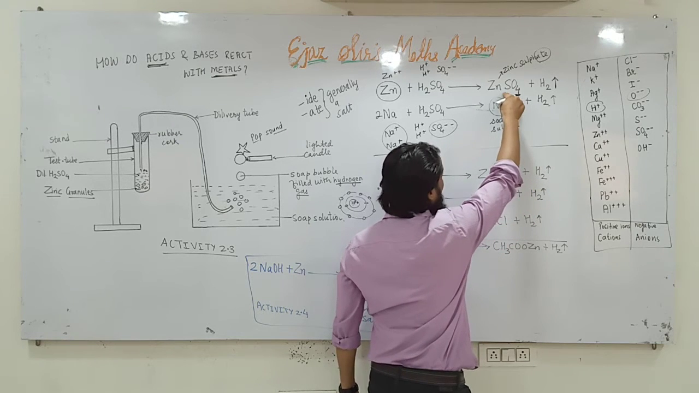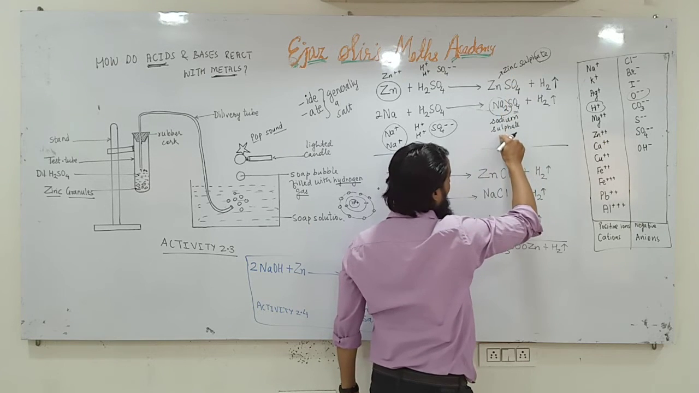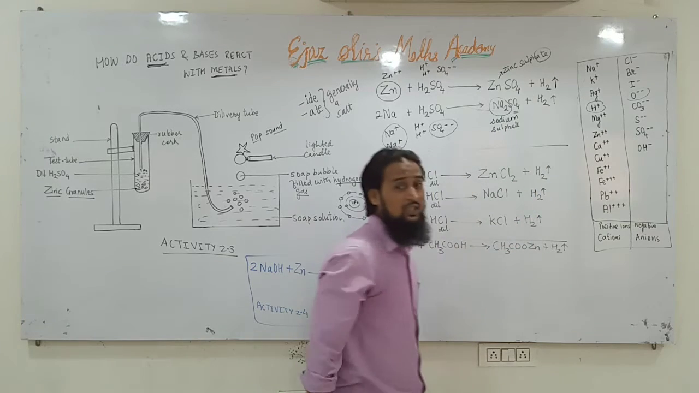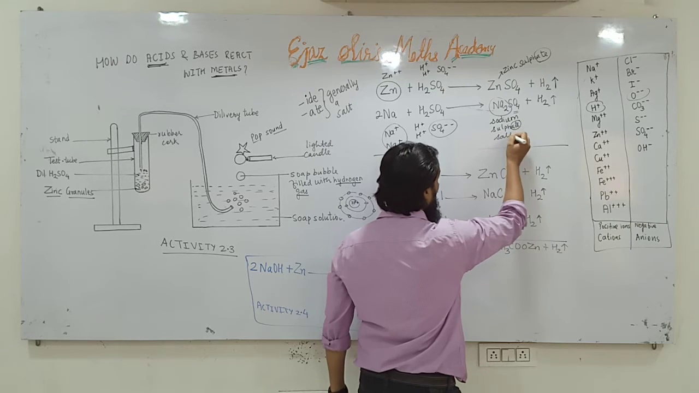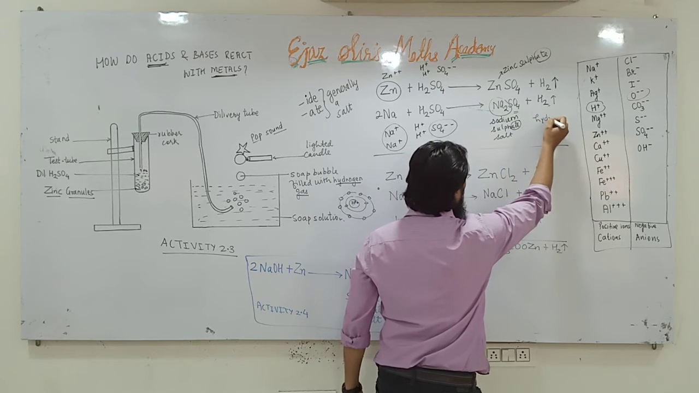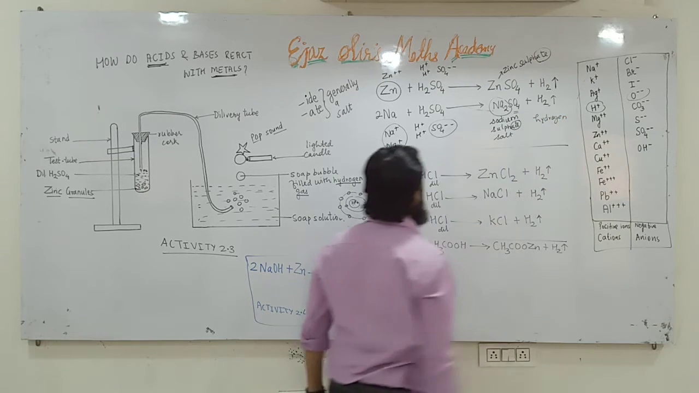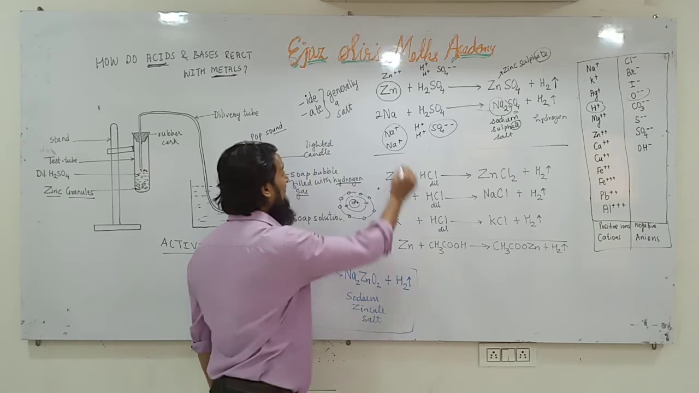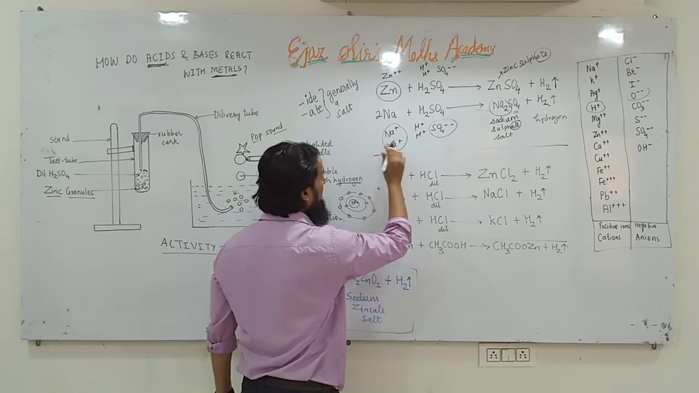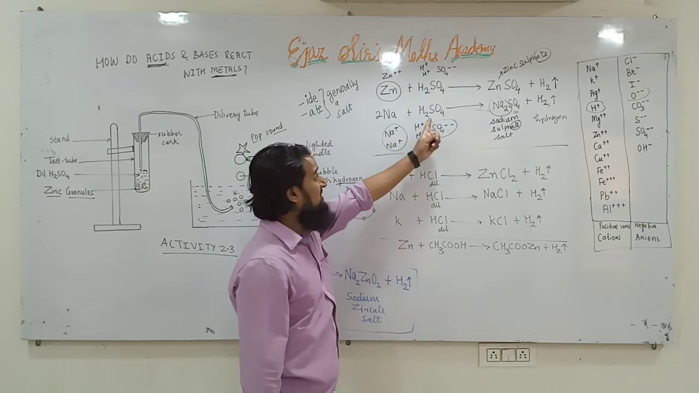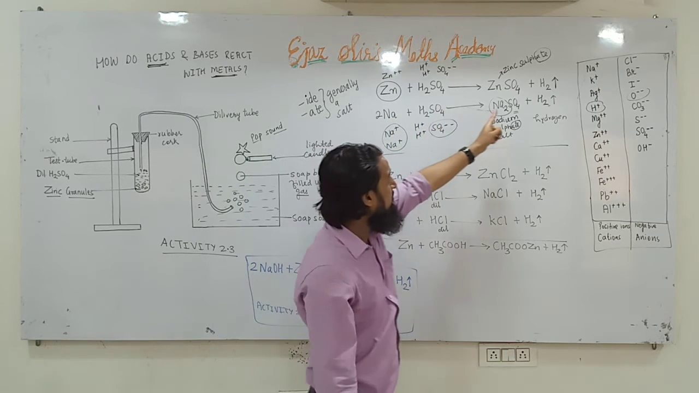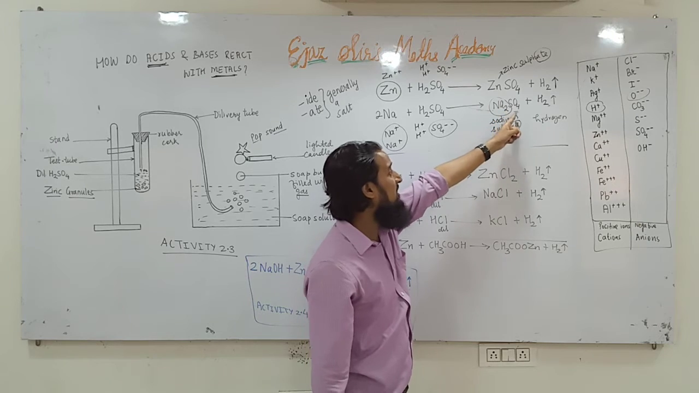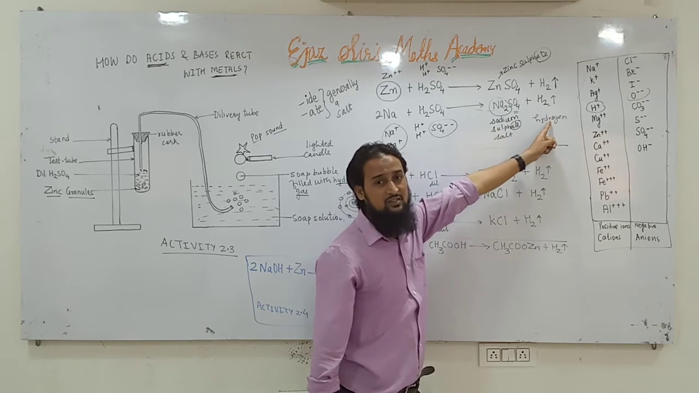The upper one was zinc sulfate. This is sodium sulfate and hydrogen gas will be liberated. And since its name ends in ate, it is a salt. And this is hydrogen gas. So what does this tell us? Whenever a metal reacts with an acid, sodium is a metal, this is dilute sulfuric acid. So metal plus dilute acid gives metal salt, sodium sulfate and hydrogen gas.